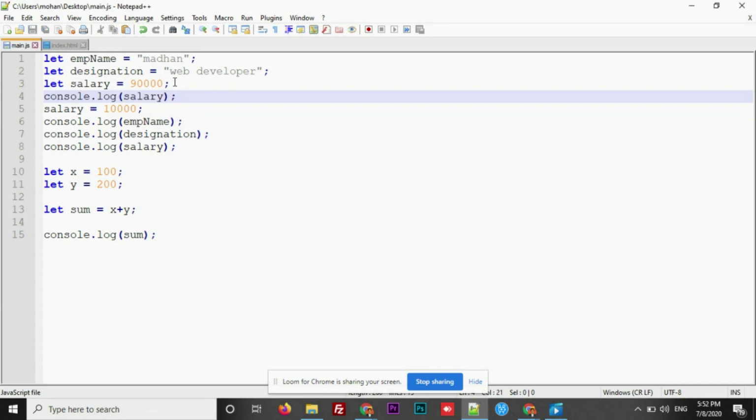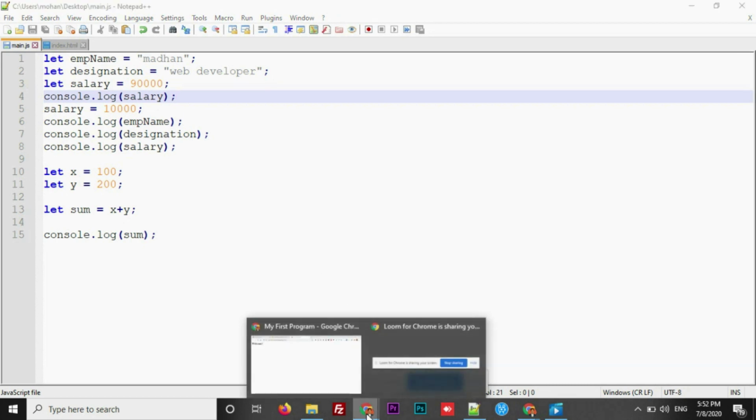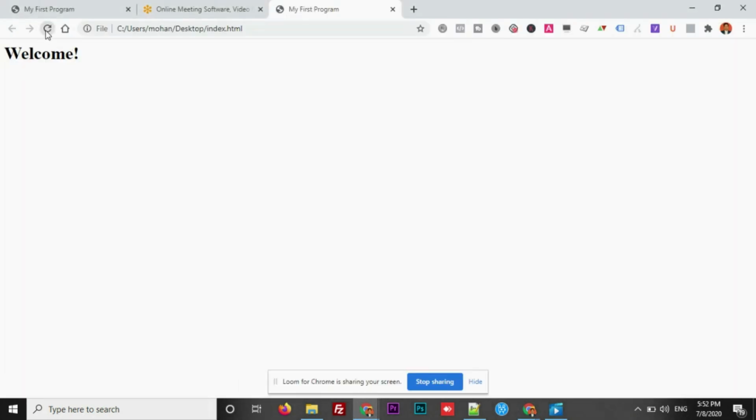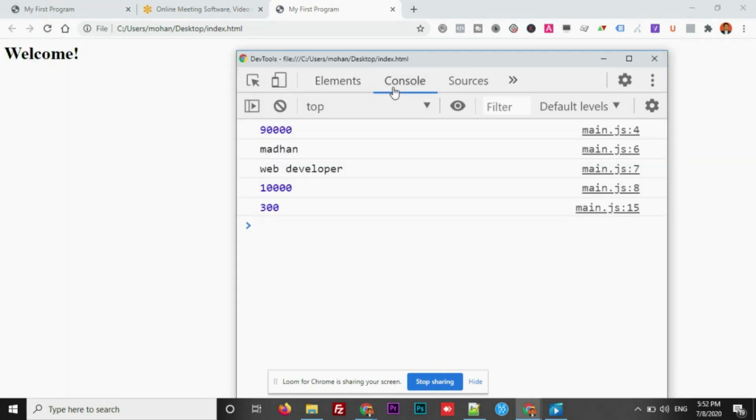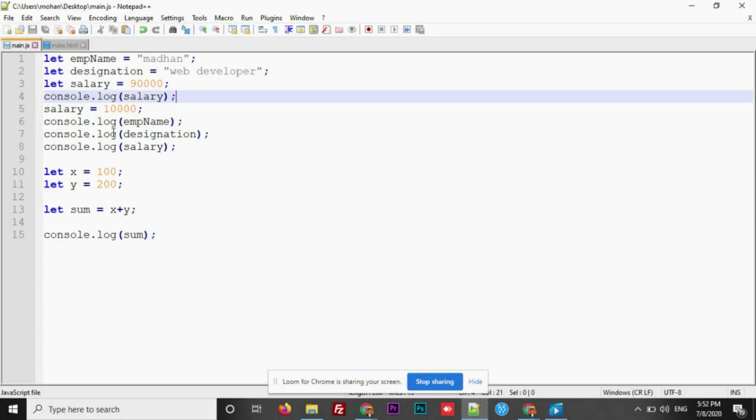What if I put this in between these two? This time, any guess? Let me know in the comment section what could be the answer. Let's check it. See this. The first console.log has displayed 90,000 and the second one has displayed 10,000. This is how values can be changed inside a variable.